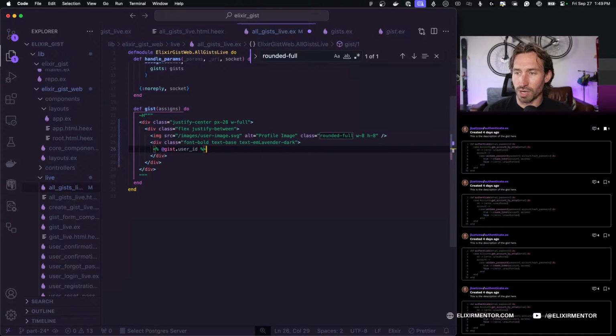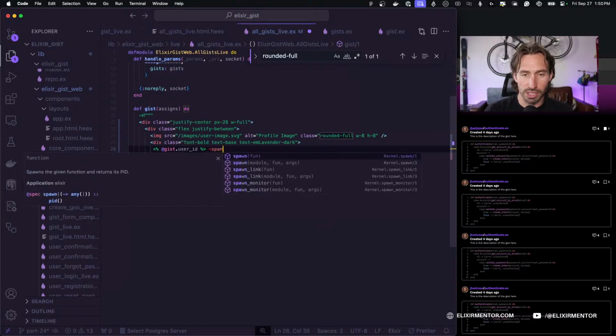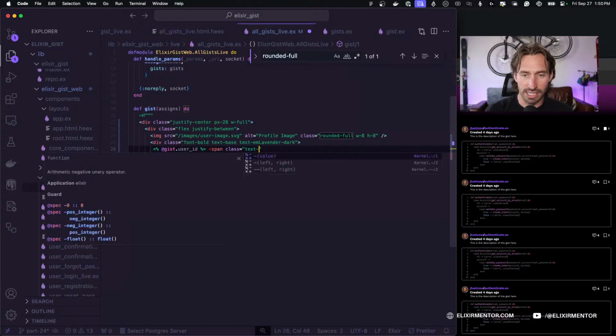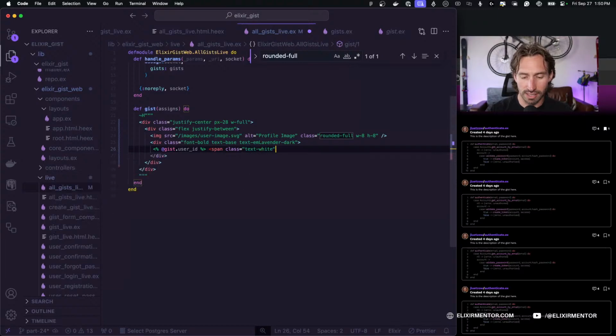And then we want to put this little / in there, and that's white. So that kind of makes things a little tricky. And we can just put a span tag in here, and then we're going to say class, and then we're going to say text white. And then in between the opening and closing span, we're just going to do our / and then we can do our gist name.